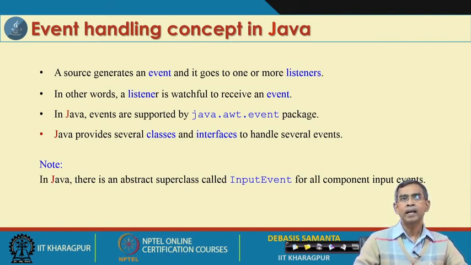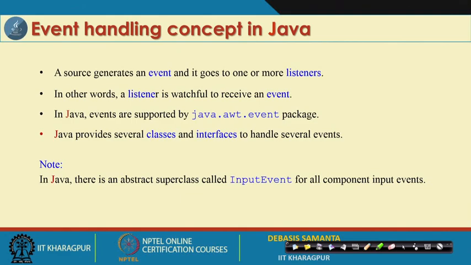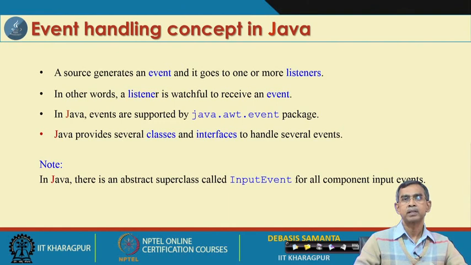In a nutshell, a source, like a button or a checkbox or any window, can generate an event, and whenever an event occurs, it goes to listener items. Therefore, we should keep two things in mind: the event, and corresponding to the event, the listeners.